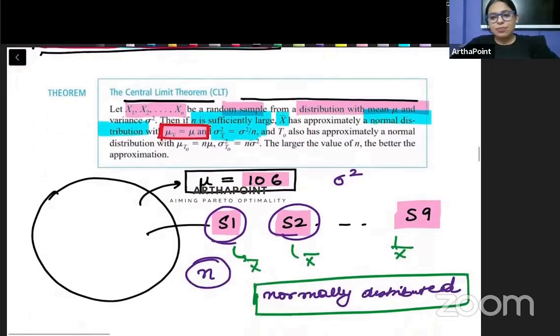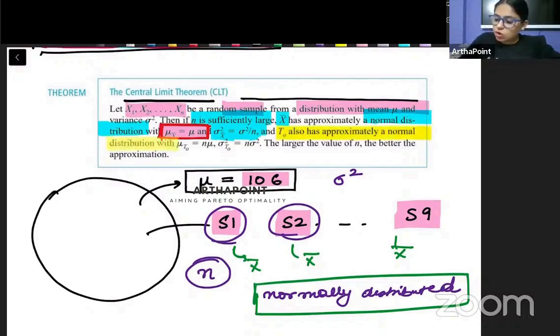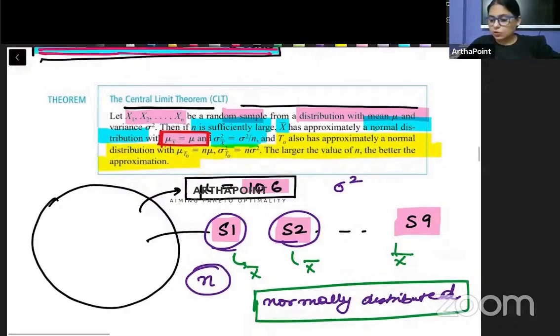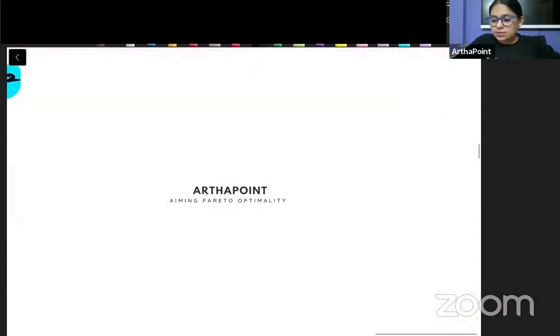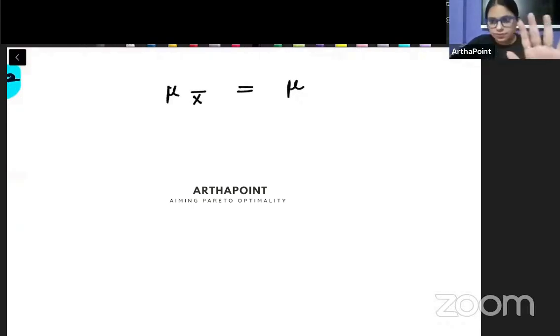Okay, beta. अब बहुत ही interesting portion है. Let's try to continue this. So this says, and T naught has approximately normal distribution with this and this. अच्छा एक बात बताओ. But I have told you that the mean of x bar is equal to mean of the population. Mean of x bar माने क्या?